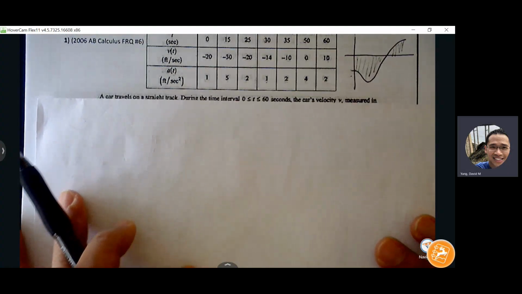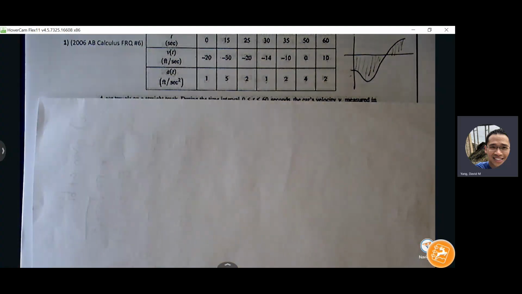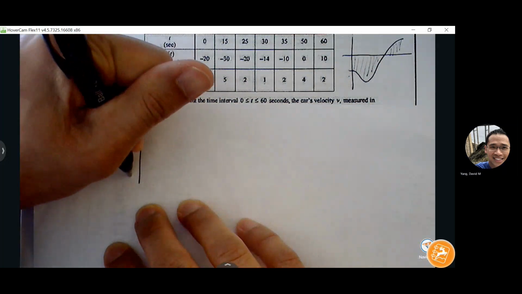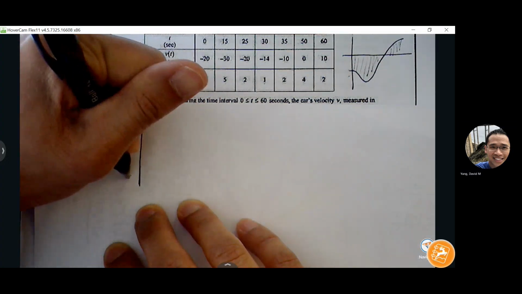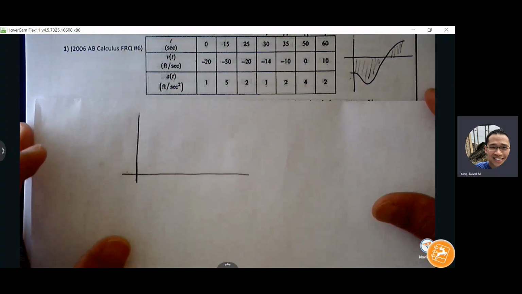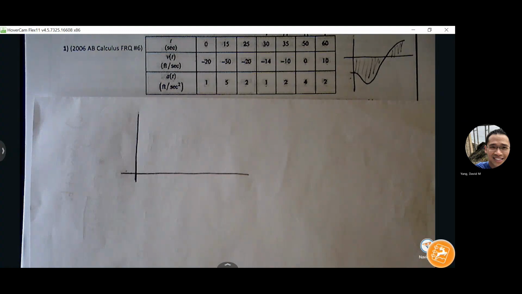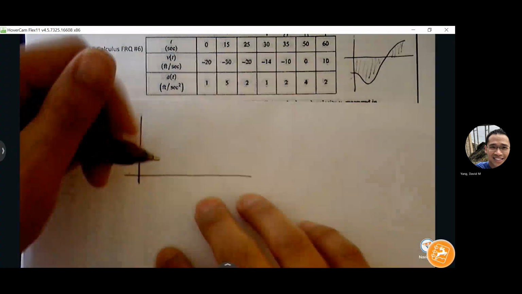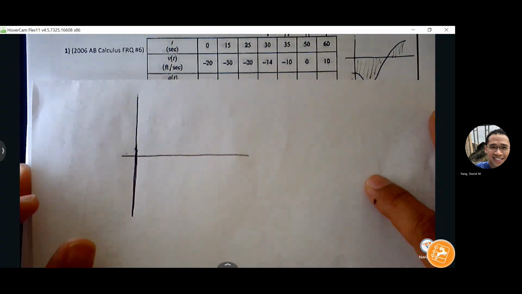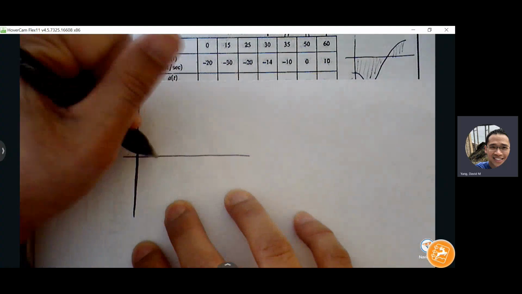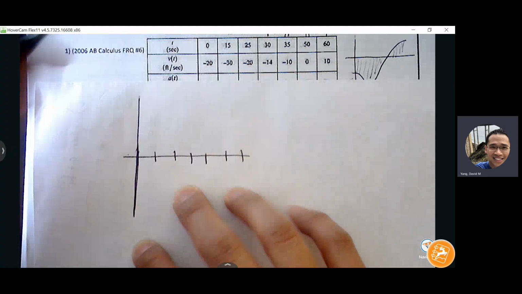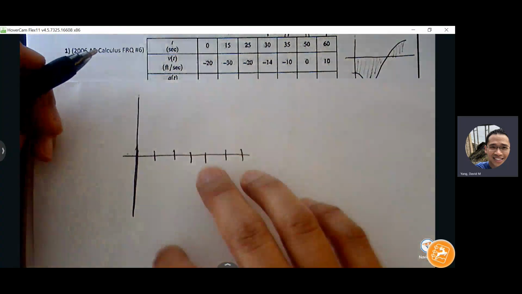You know what we could rely on then to help us guarantee acceleration of 0 somewhere between? Say it again? Yeah, how can our velocity guarantee us acceleration of 0? Okay, so let's do this here. Let's say this is 15, 25, 30, 35, 50, 60. Let me just graph the velocity and just see what we could do here.